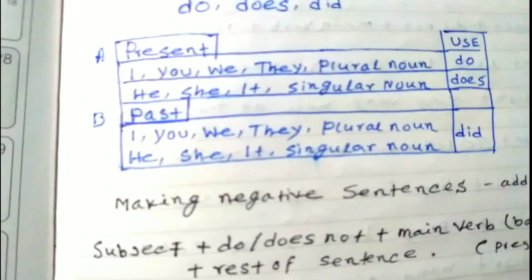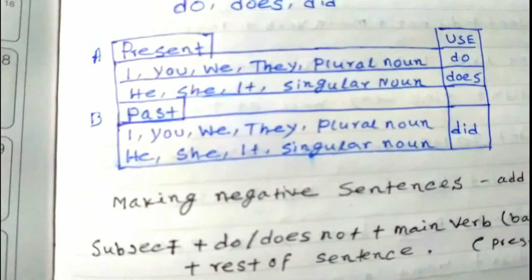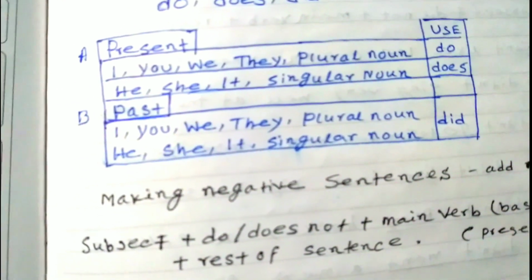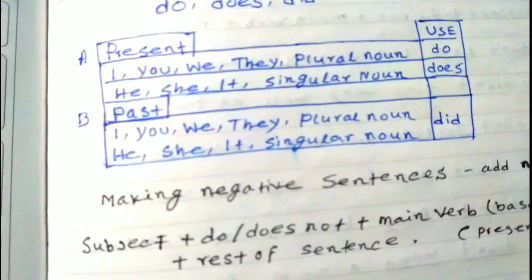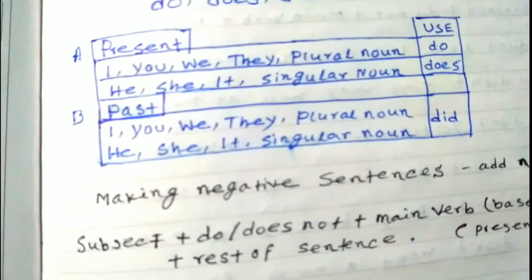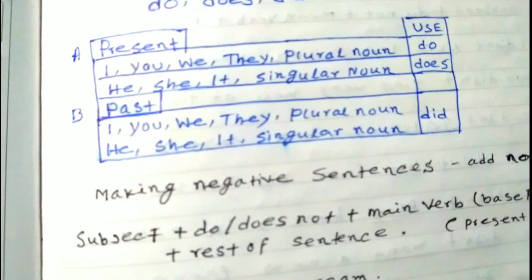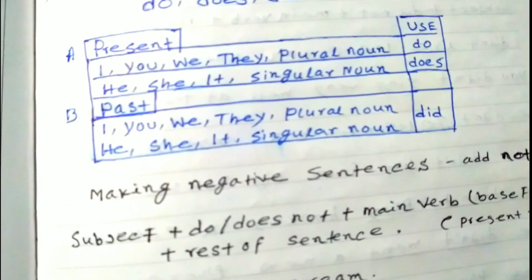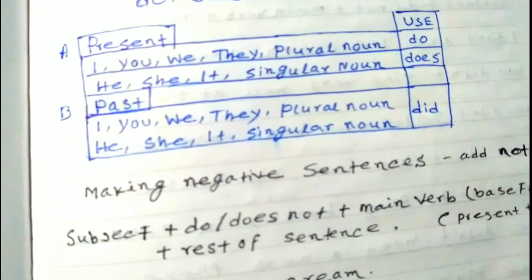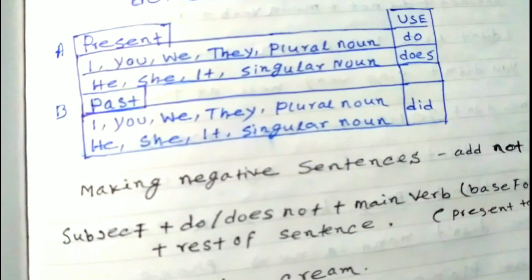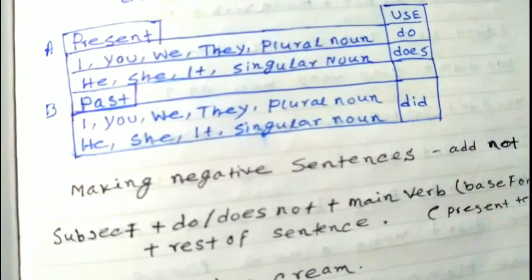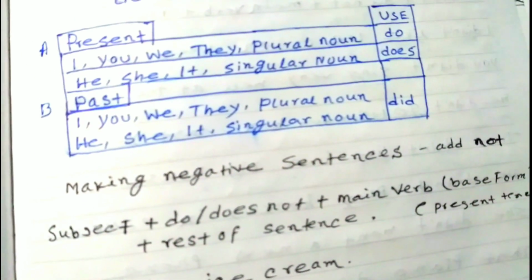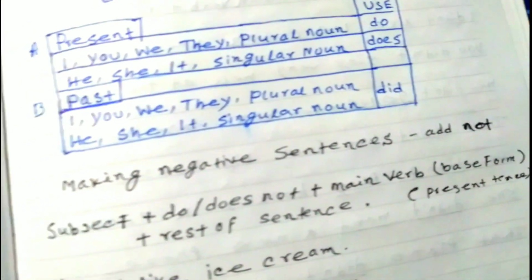Do is only used with I, you, we, they, plural number. We should use do. And he, she, it, that is singular number, so we should always use does. And for both singular and plural number, there is no other, we can always use did. Okay, so this is the video for today.